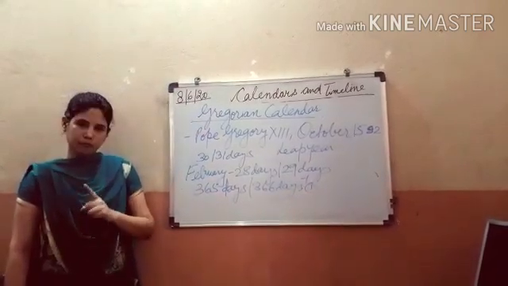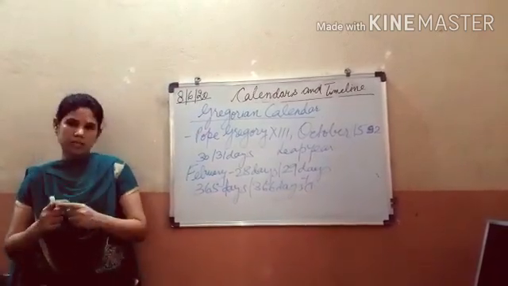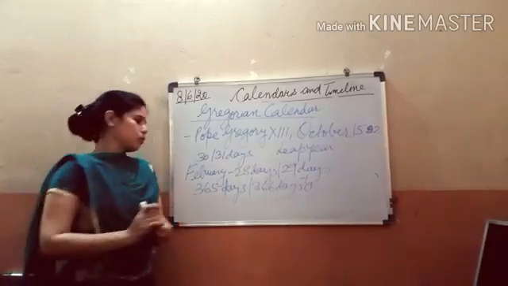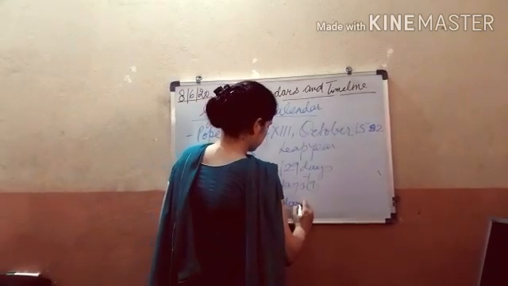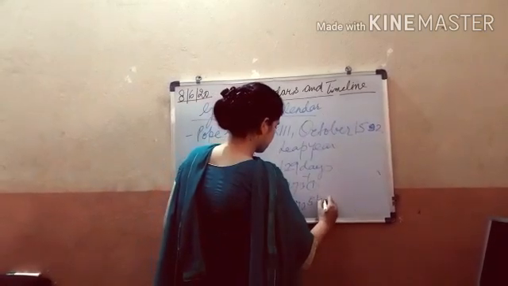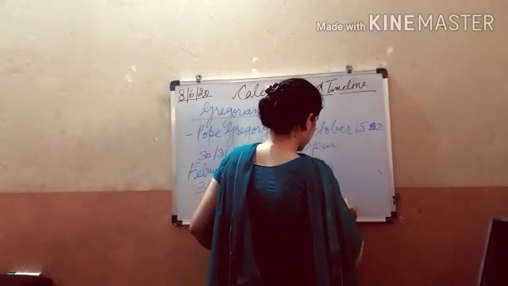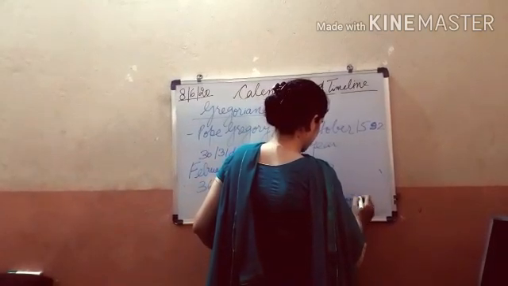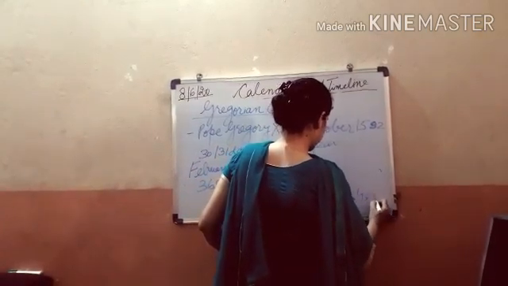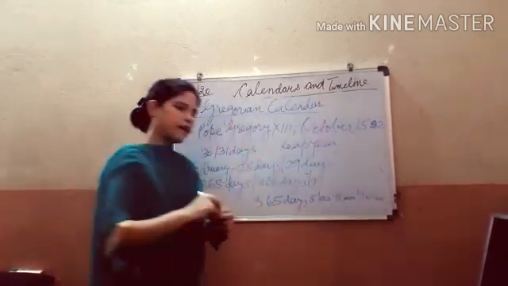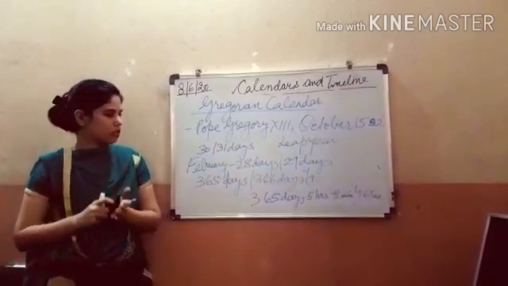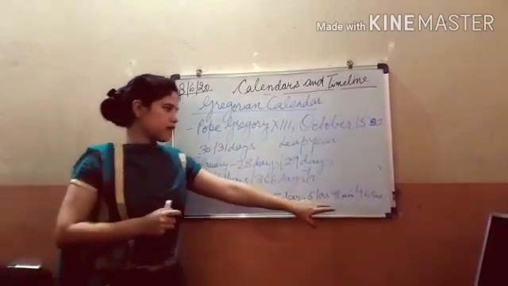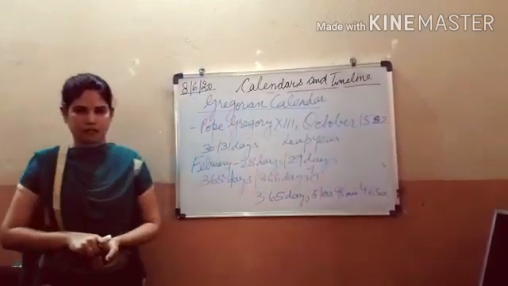To take one full revolution around the sun, the earth takes 365 days, 5 hours, 48 minutes and 46 seconds. So every year the earth completes the revolution in 365 days, 5 hours, 48 minutes, 46 seconds.